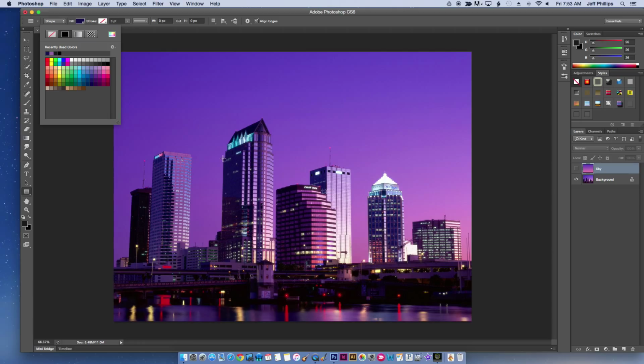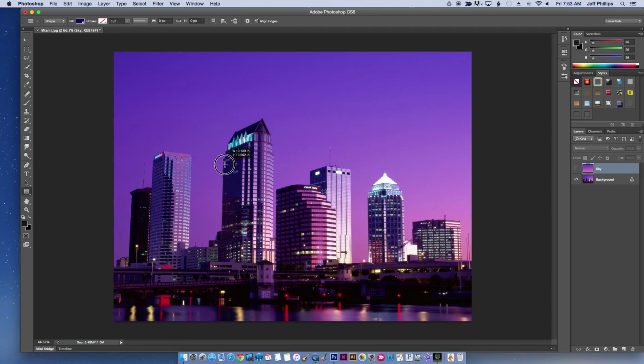Now I'm just going to get as close as I can. It's not going to be perfect at first. I'm going to draw my square out. I'm going to cover about this much. So there's my purple square. Now what I want to do is click the Move tool here, and then hold the Command key so I get that white arrow, and click that corner.